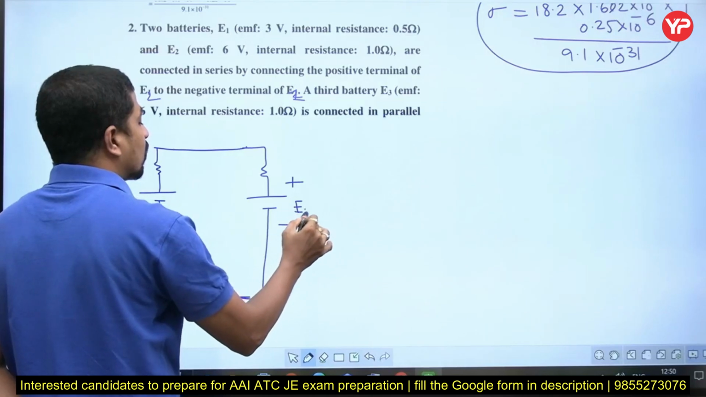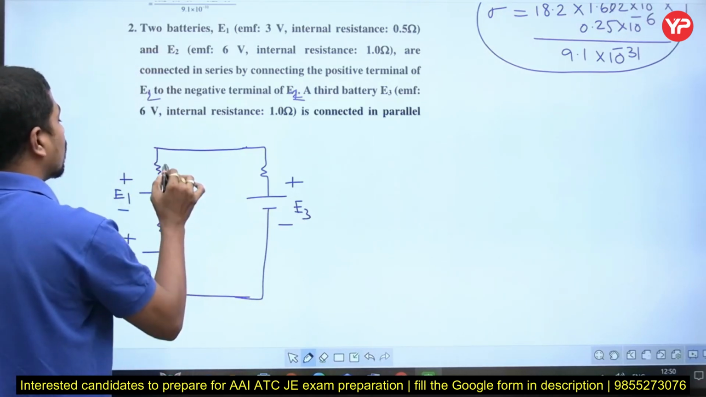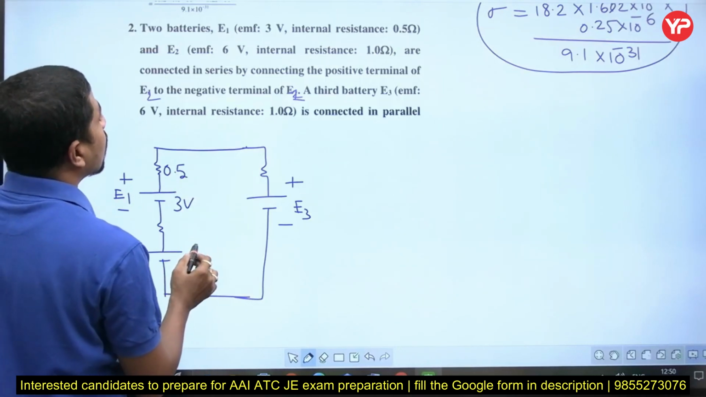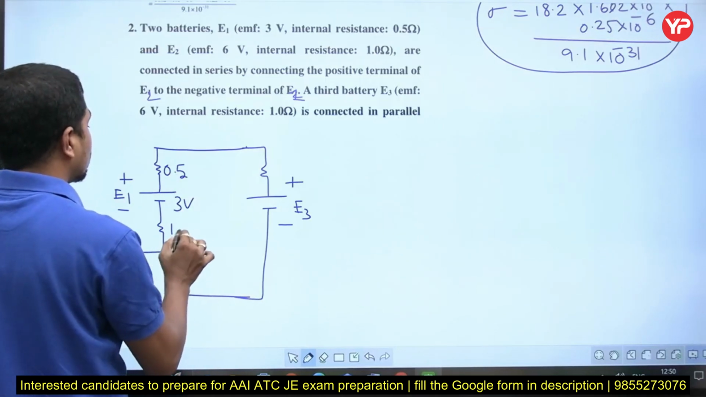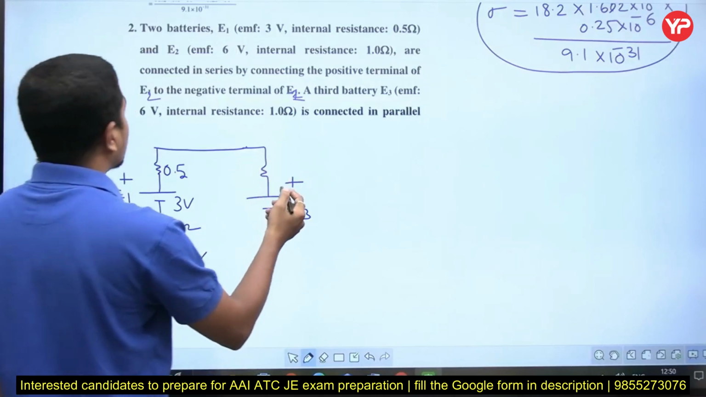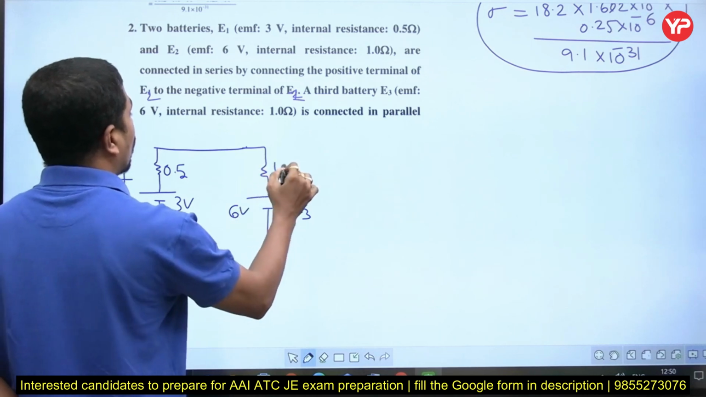So this is E3. What are these values? 3.5, this is 3 volts, this is 0.5. How much is this? This is 6 volt. How much is this? 1 ohm. And how much is given? 6 volts. This is 6 volts and 1 ohm.